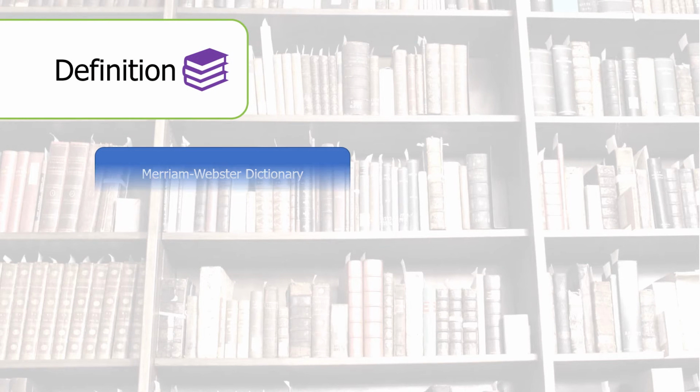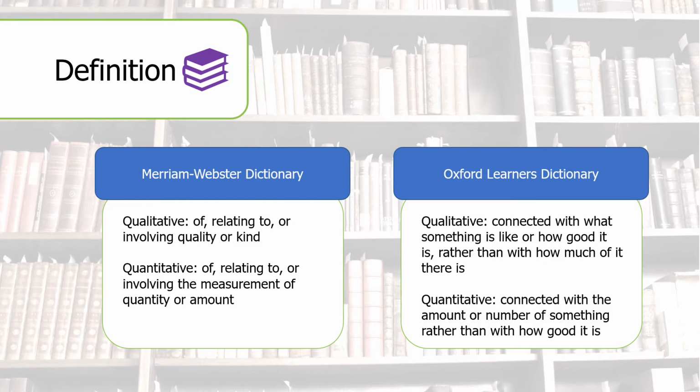Now we'll look at some definitions for qualitative and quantitative data. Qualitative data, from Merriam-Webster: relating to or involving quality or kind. The Oxford Learner's Dictionary for qualitative: connected with what something is like or how good it is, rather than with how much of it there is. Quantitative, from Merriam-Webster: relating to or involving the measurement or quantity of something. Oxford Learner's Dictionary: connected with the amount or number of something rather than with how good it is.